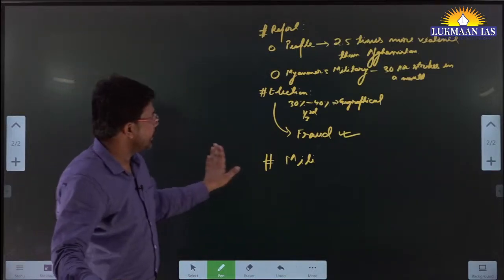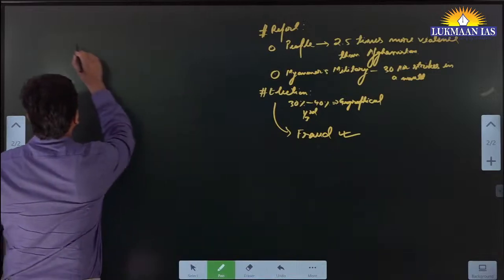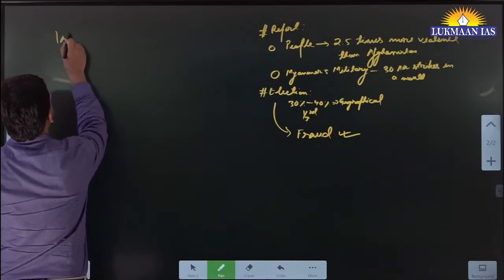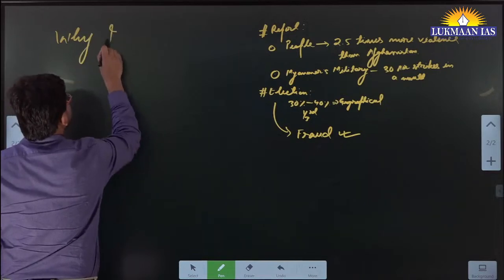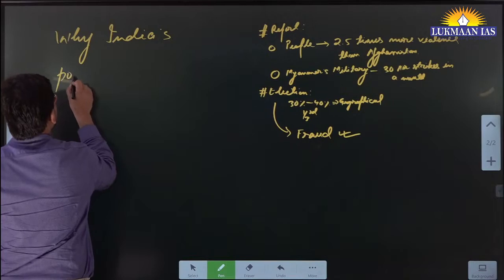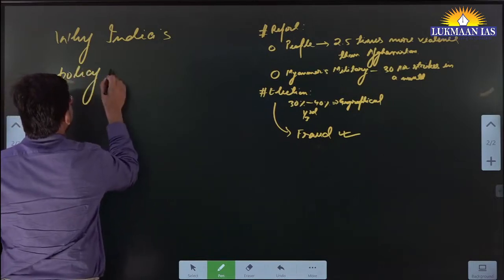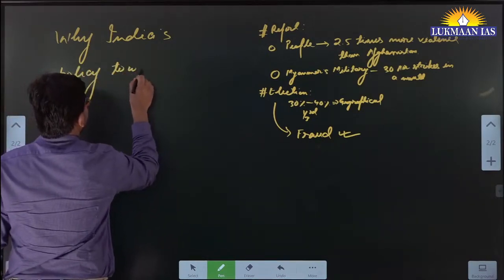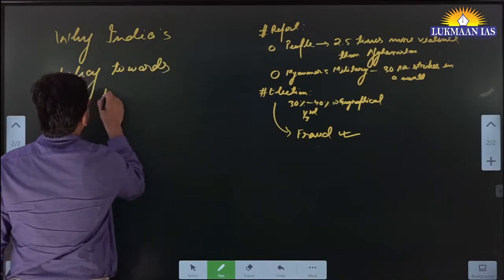However, in this article itself, they have mentioned why India's policy towards Myanmar is contradictory.